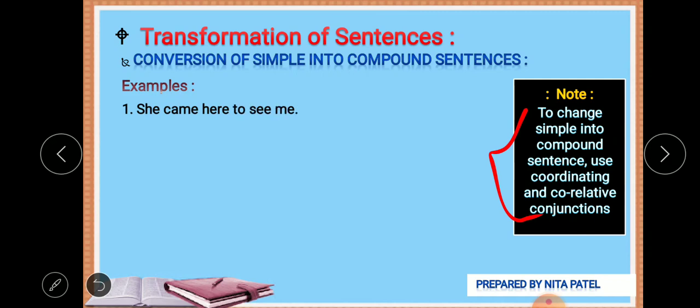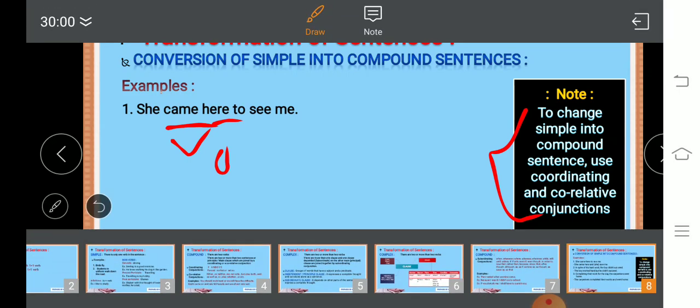Okay, let's see the first sentence. She came here to see me. Now she is the subject, came is the verb, and here gives the place.